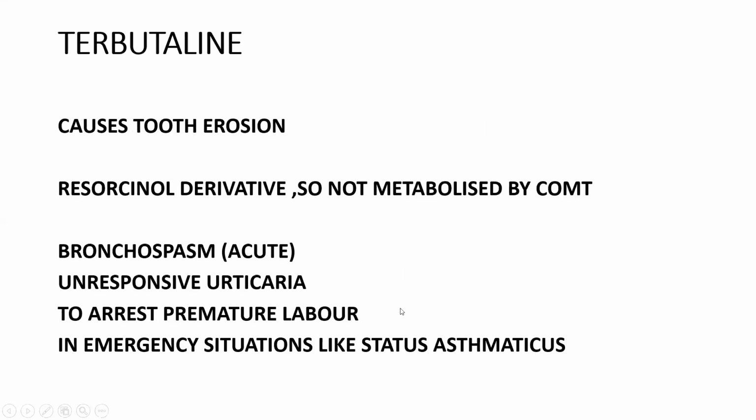Terbutaline, you can remember all the points of terbutaline in an easy way from the name itself. Terbutaline causes tooth erosion, or it is a resorcinol derivative, so it is not metabolized with the help of catechol-O-methyltransferase.